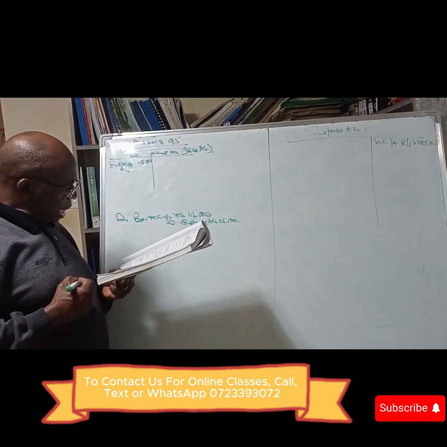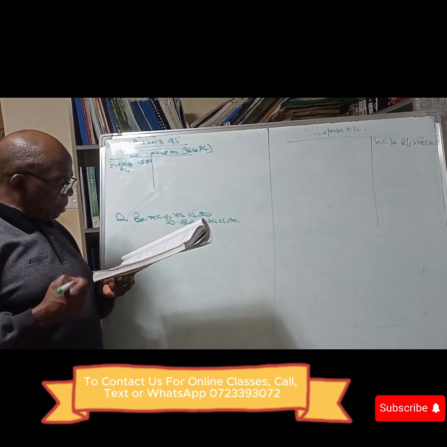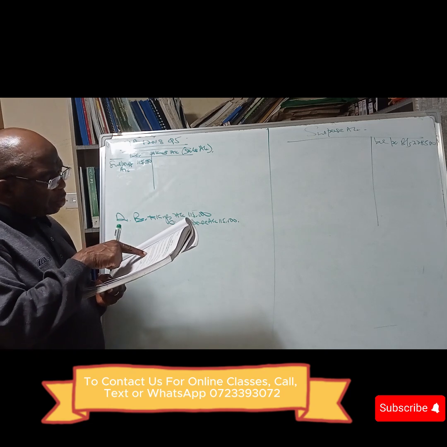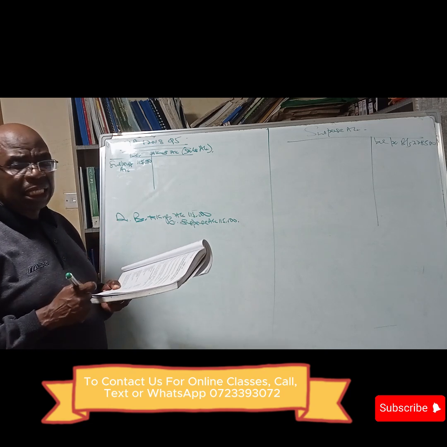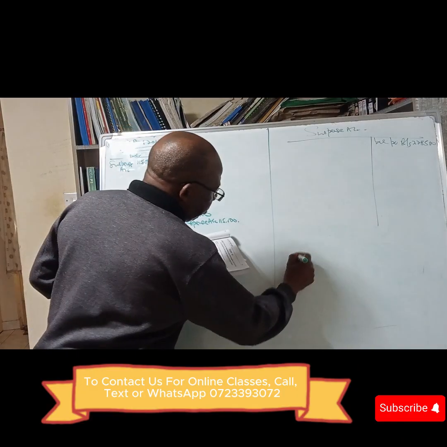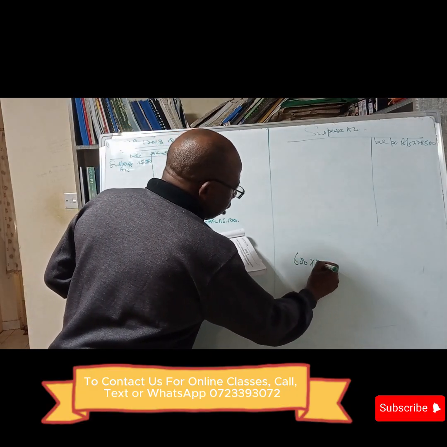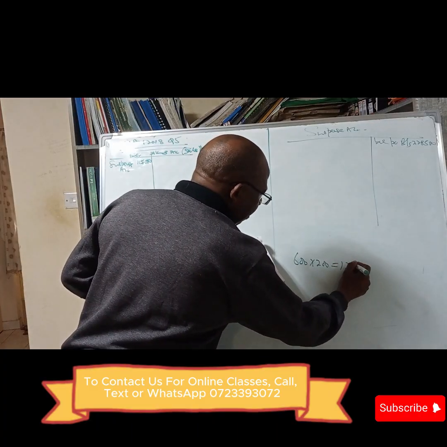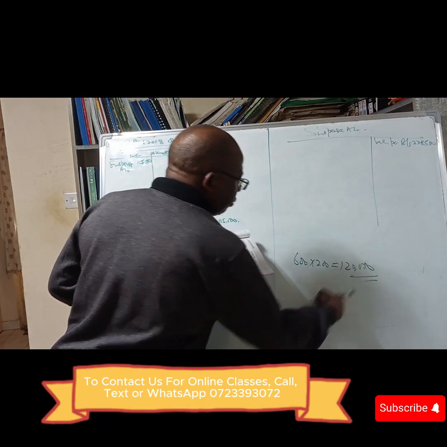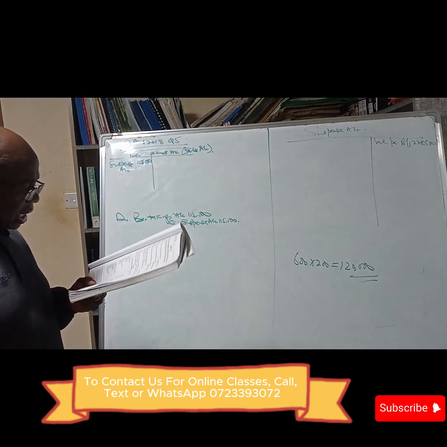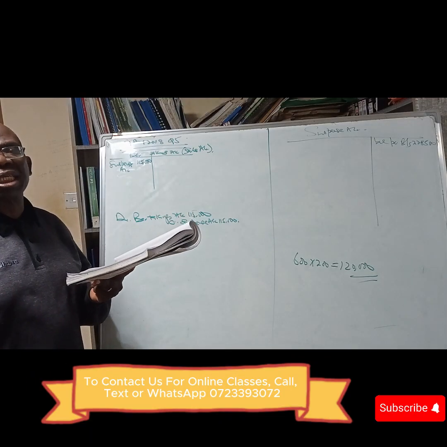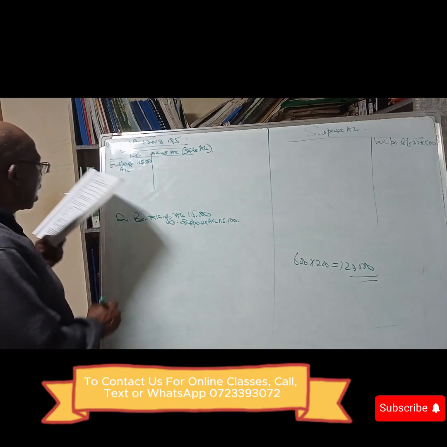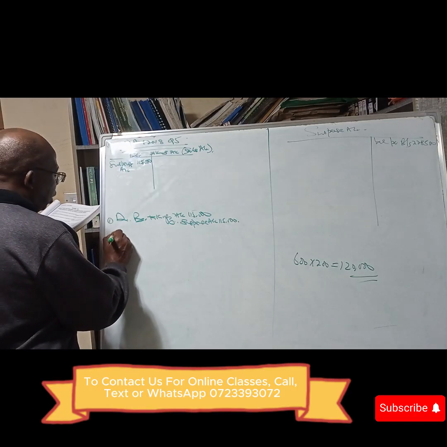Number 2, we are told 600 members had not paid their subscriptions. The subscription per member is 200. If 600 members had not paid and each of them should have paid 200, it means we have receivables amounting to 120,000, and they were completely omitted. They have not paid and therefore we never captured them anywhere. So now we capture them.